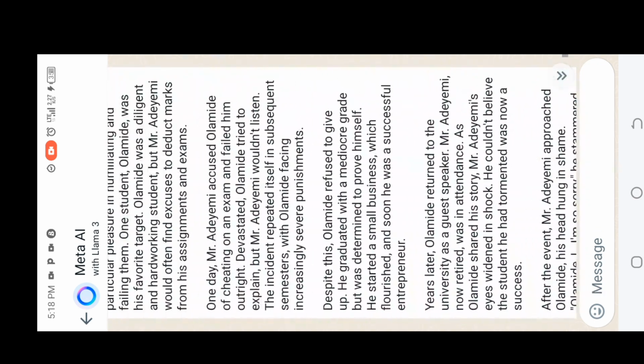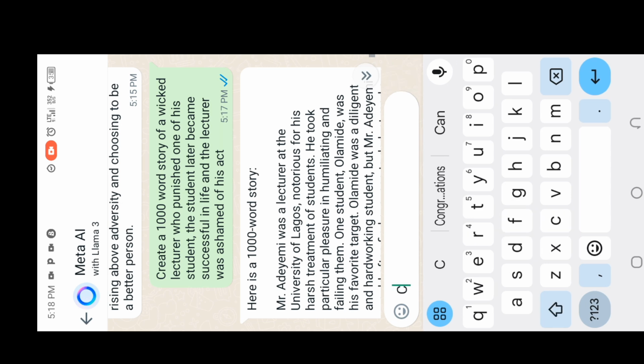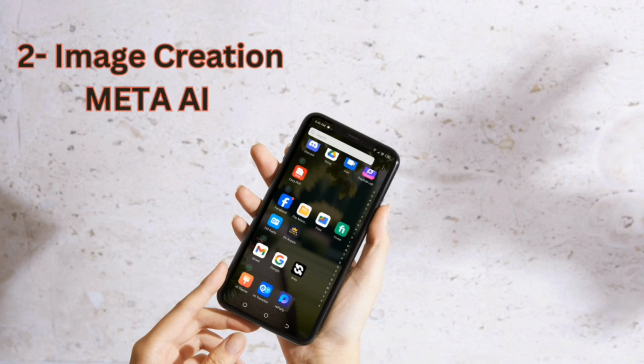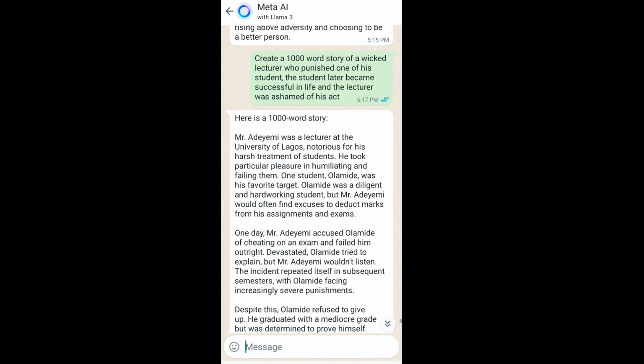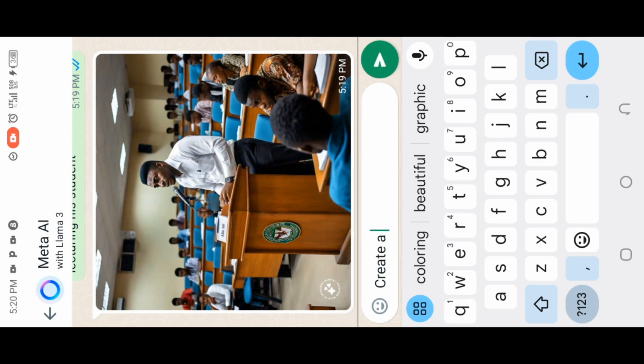It states Mr. Adeyemi was a lecturer at the University of Lagos. So I changed the Mr. Adeyemi to Alex, and the University of Lagos to University of Dallas. So the next step is image creation. You can use MetaAI, Copilot AI, Leonardo AI, and Playground AI to create your images. So I use MetaAI for this example.